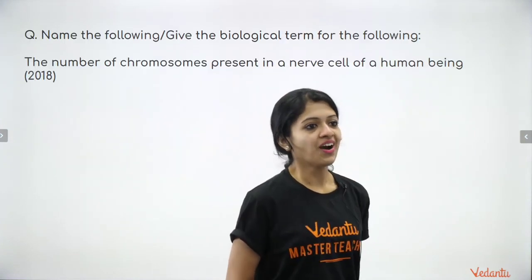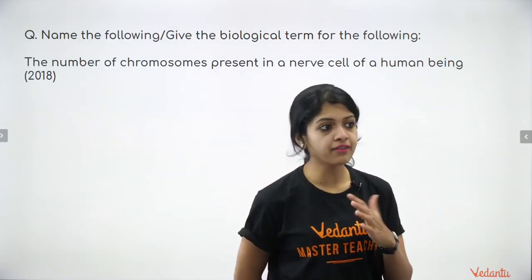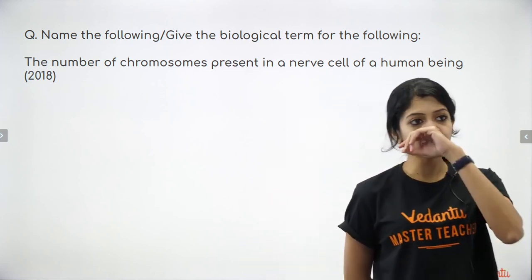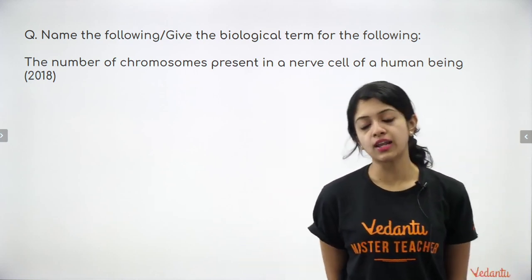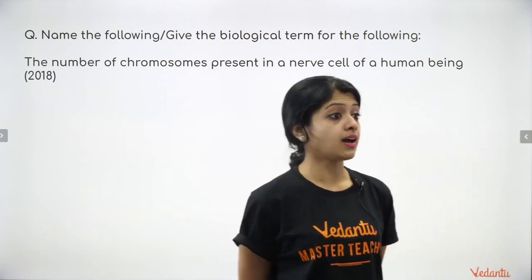And let's now get started with the quiz. Very, very simple. Let's go very fast first. I have not given any multiple choice today. The number of chromosomes present in a nerve cell of a human being. Who's going to give me the answer?